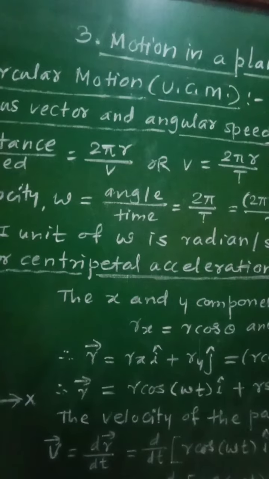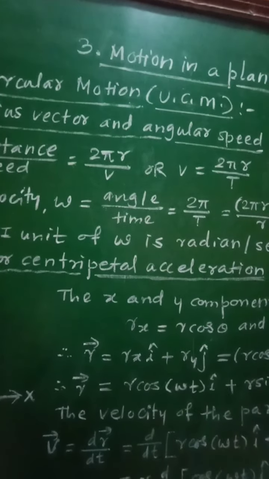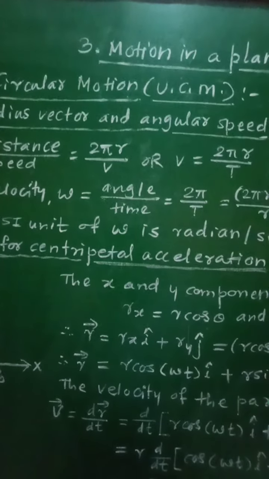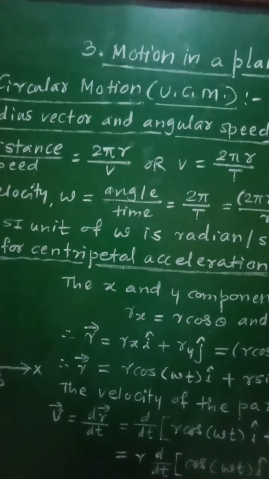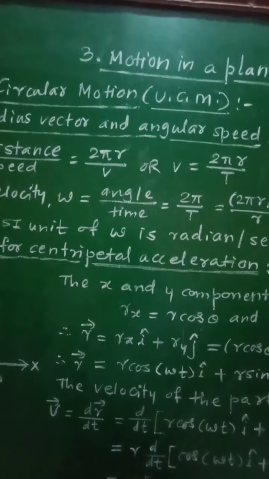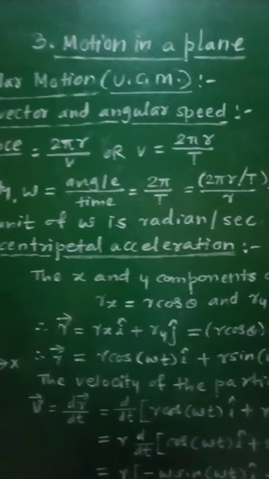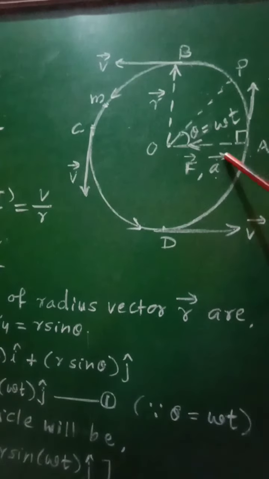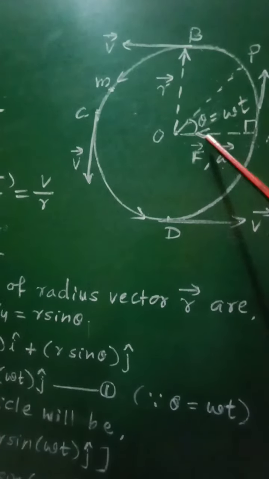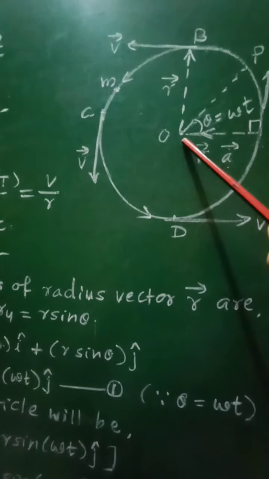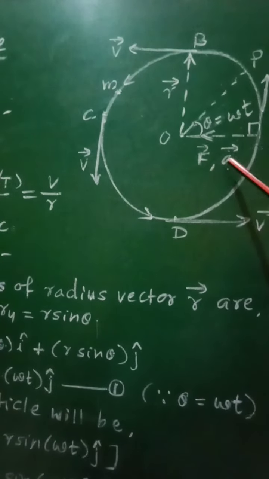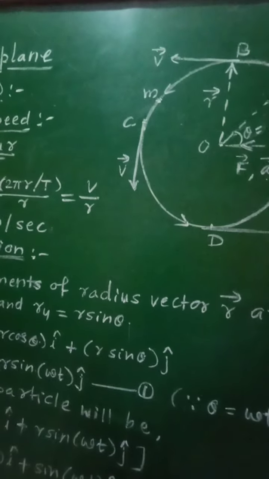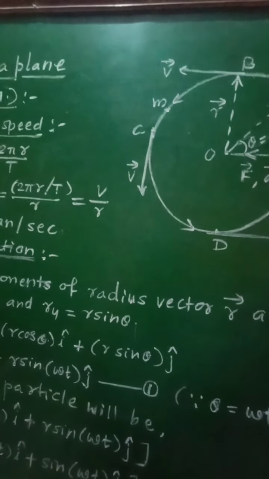Then this acceleration A will be called the centripetal, that is center seeking acceleration, because this acceleration A is always directed along the radius and towards the center of the circular path. Hence, this acceleration A is called centripetal or center seeking acceleration.